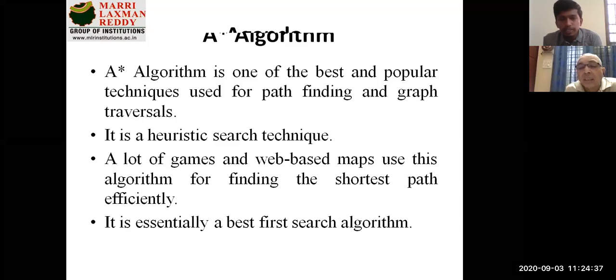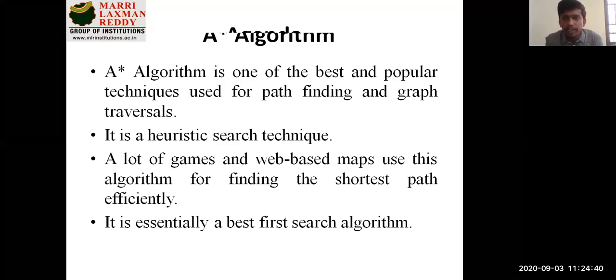You need to remember this algorithm is very important as part of your AI, because AI mostly relies on searching methods, and we have discussed many searching methods till now. Coming to heuristic search techniques, we have been discussing this concept for 3 or 4 days, and as part of that we are now discussing one important major algorithm called the A star algorithm. This is one of the best and most popular techniques used for path finding and graph traversals.